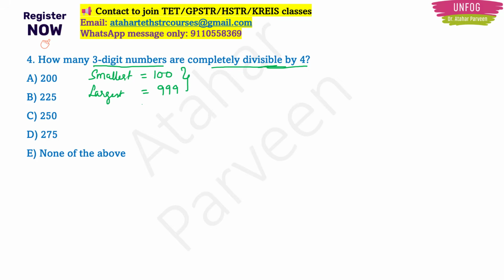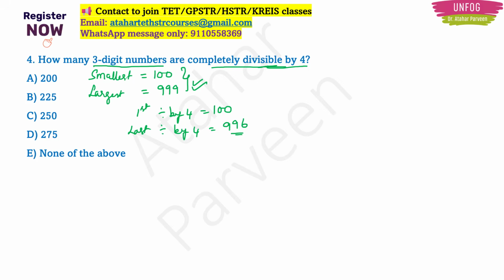If you see, the first number which is divisible by 4 in this range should be 100, right? And the last number which should be divisible by 4 in this range should be 996, right? Because that number should be less than 999. So the first number below 999 that is divisible by 4 is 996 only, right?